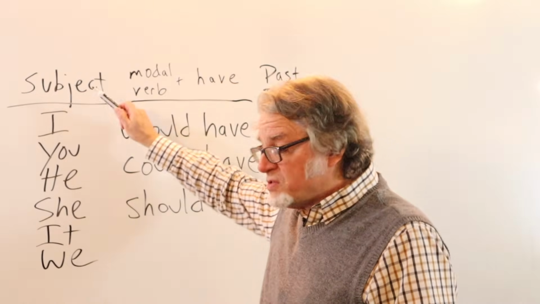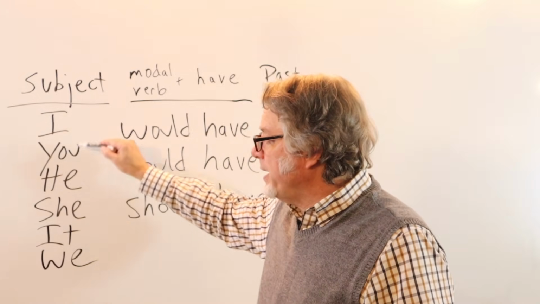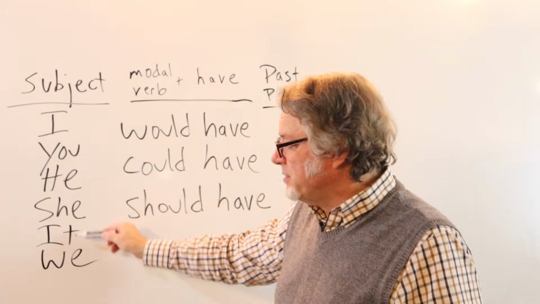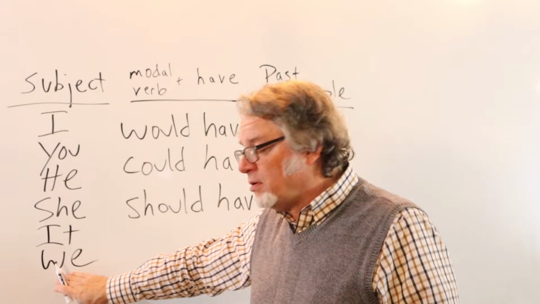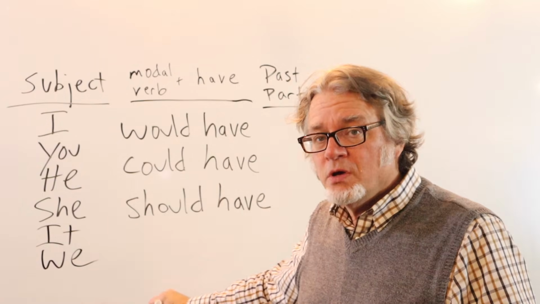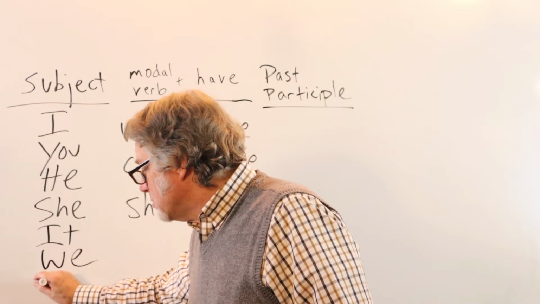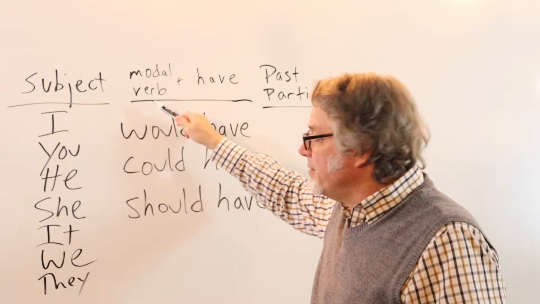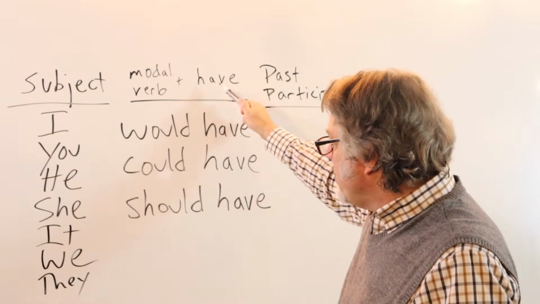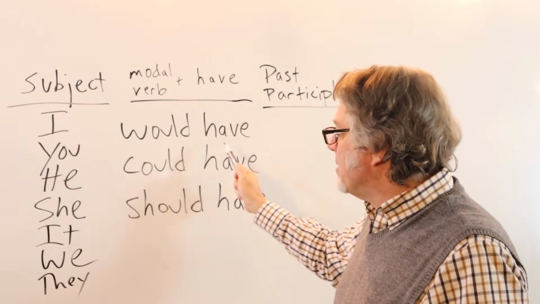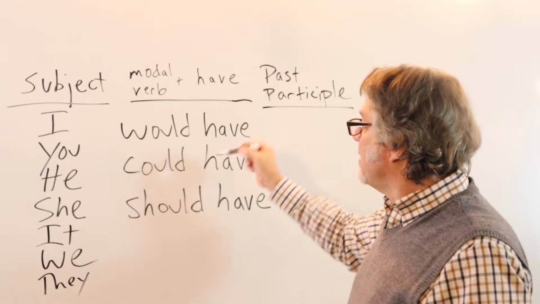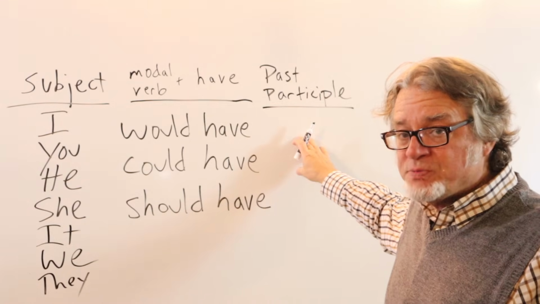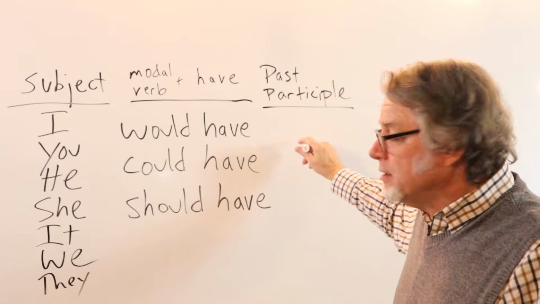Here are subject pronouns, I, you, he, she, it. These are singular. And then a plural pronoun. You can use we or use they. And then these are modal verbs with have. Would have, could have, should have, and then a past participle goes here.